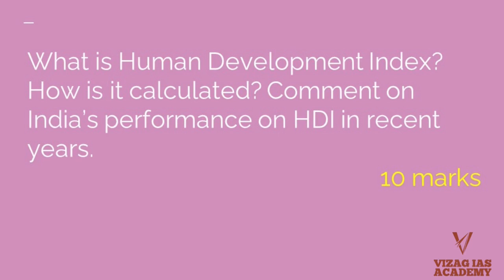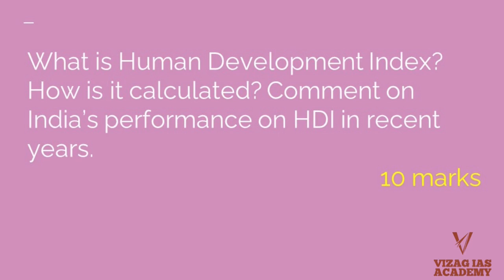So I'll give that formula. You can see it when you see the model answer for sure. And then when we talk about the performance of India in the Human Development Index, we'll have to see through the various reports, right? Because every year we see news about the HDI rank of India.